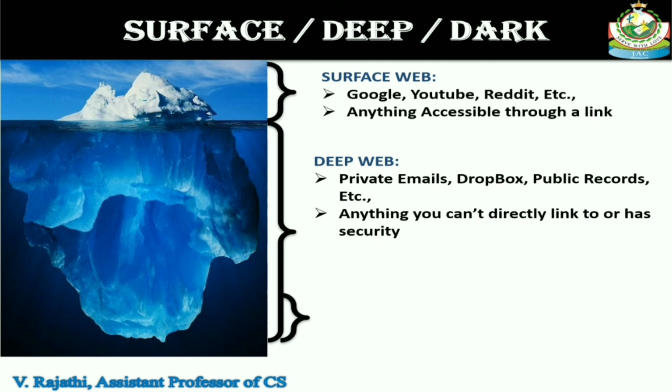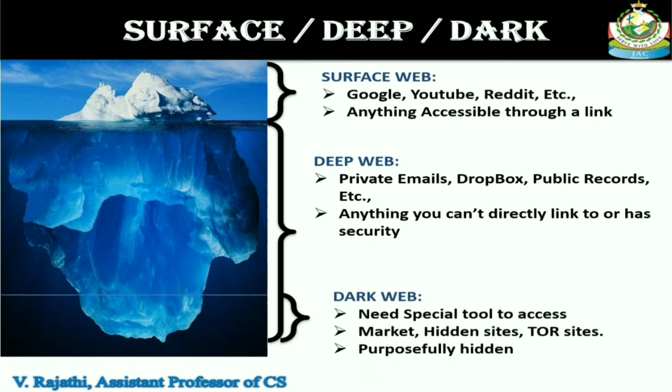And the bottom part down here is considered the dark web. In the dark web, things are purposely hidden. These could be things like marketplaces, store sites, hidden services, anything that's hidden on purpose, and not just hidden because of security. This requires special tools to access.